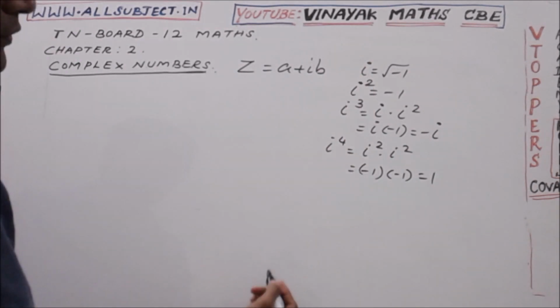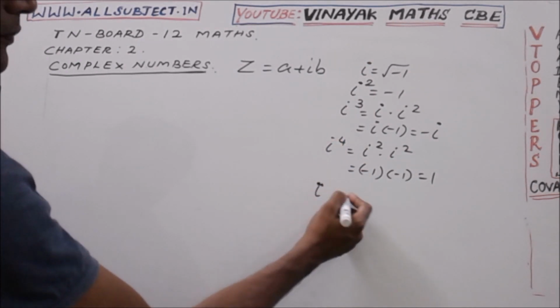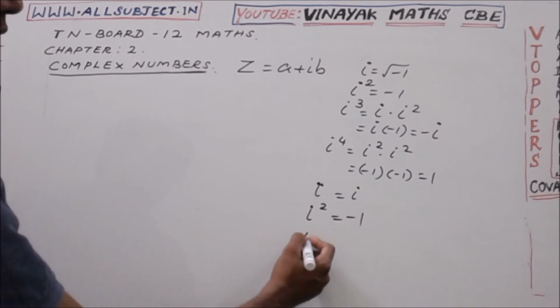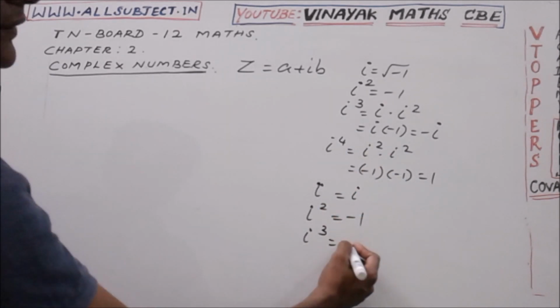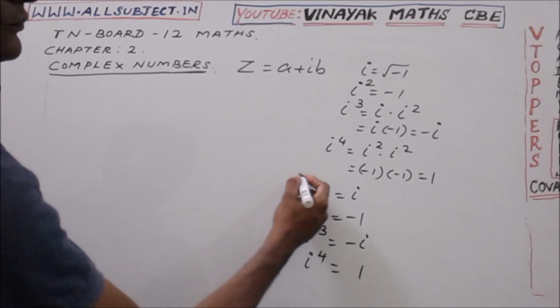Now look at these values. i equal to root of minus 1, i equal to i, then i square equal to minus 1, i power 3 is equal to minus i, and i power 4 equal to 1.